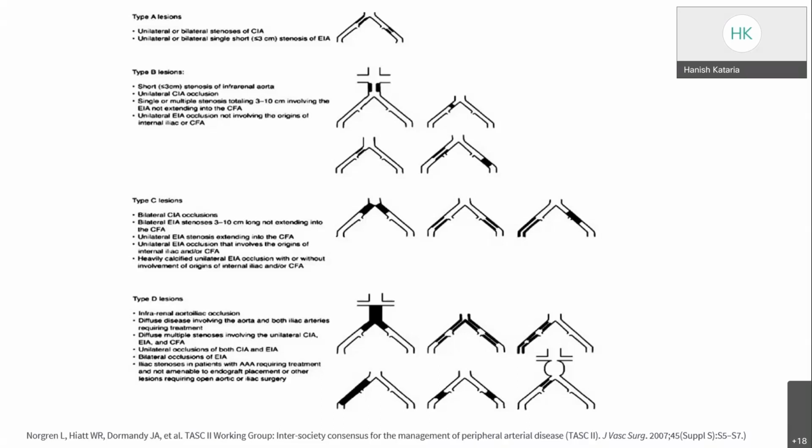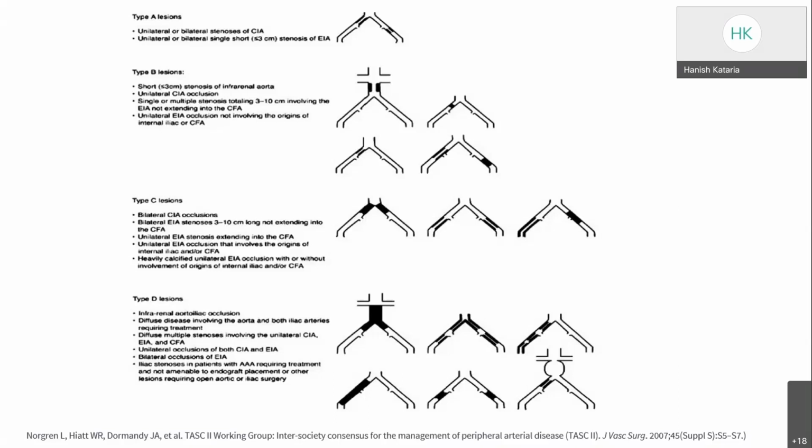Type D lesions include infrarenal aortoiliac occlusion or diffuse aortoiliac disease which requires treatment, or unilateral common iliac, external iliac, and CFA stenosis, or unilateral occlusion of the common iliac artery and external iliac artery, or bilateral external iliac artery occlusions. They also include iliac stenosis in patients with abdominal aortic aneurysm which requires treatment but is not amenable to endograft placement.